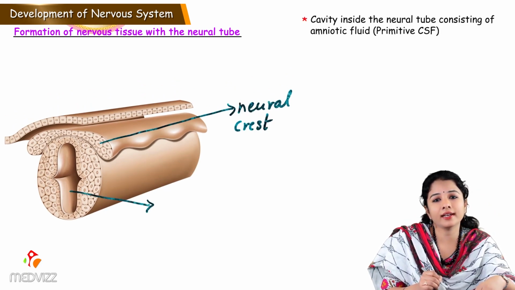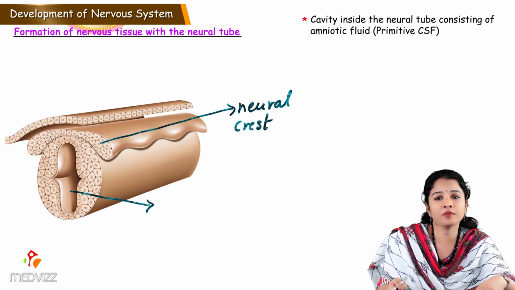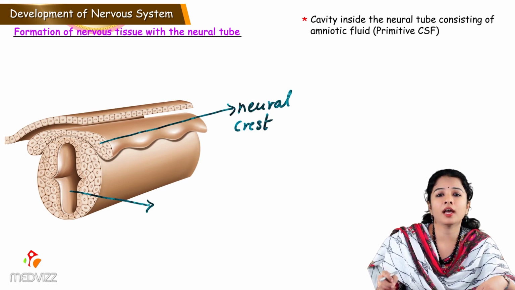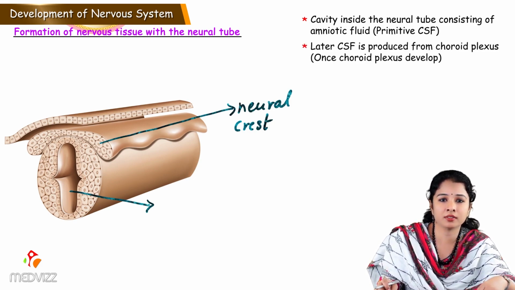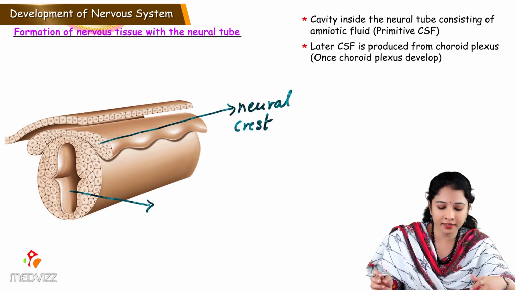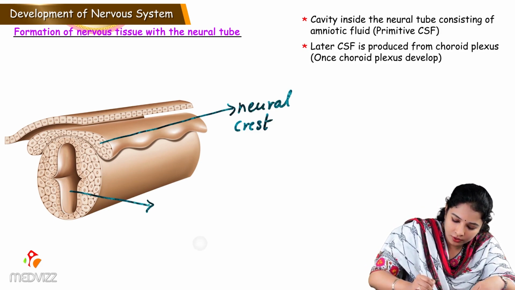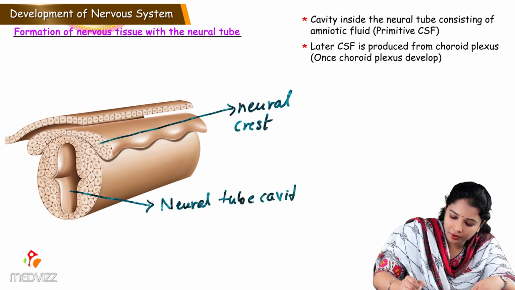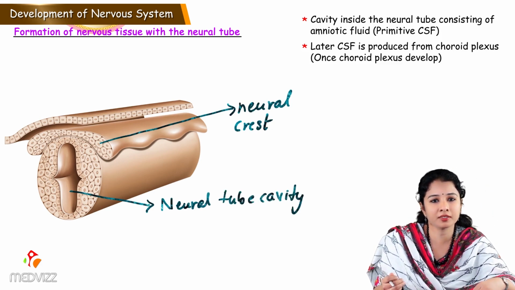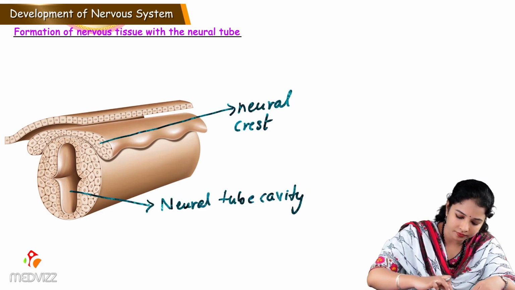The cavity inside the neural tube consists of a fluid called amniotic fluid, which is a primitive CSF, and later the CSF proper is produced from the choroid plexus, which are formed later. So this is the neural tube cavity, which is filled with the amniotic fluid initially, later replaced by CSF.